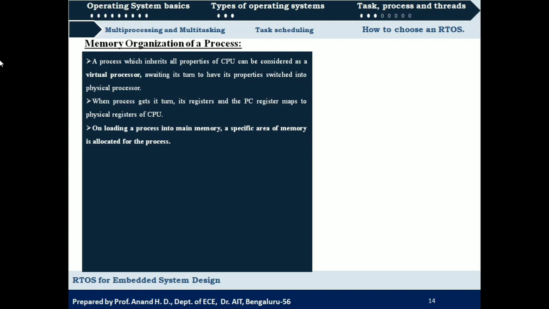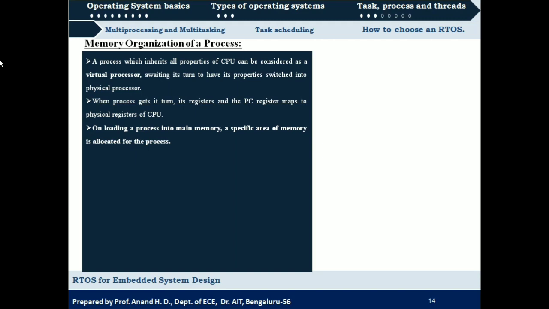Once the process is scheduled for executing, or once the process is being executed, all the information which was there in the virtual entity will be copied into the physical entity, that is the processor. Next, when a process gets its turn, its registers and the PC register map to the physical registers of the CPU. So when a process is being scheduled for execution, the register contents which were virtual and the program counter content which was virtual will all be mapped to the physical registers of the processor or CPU.